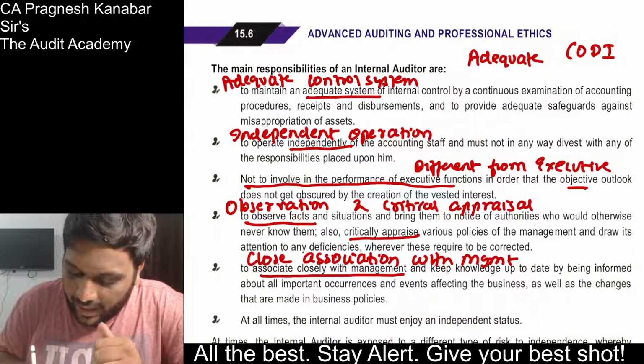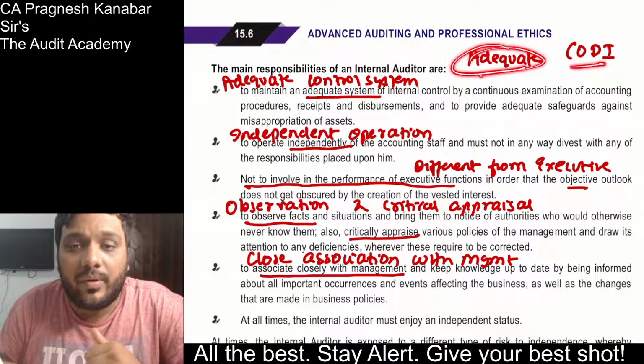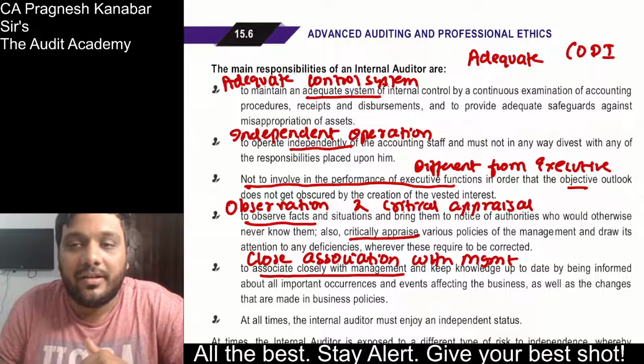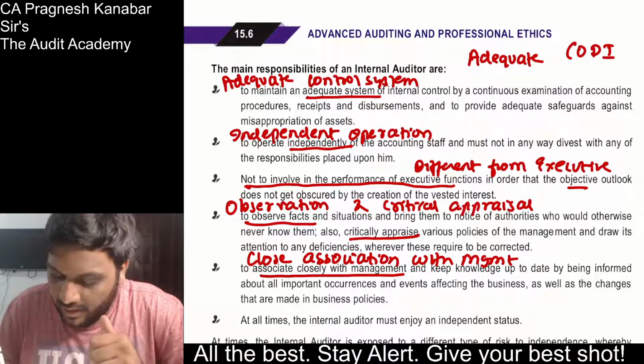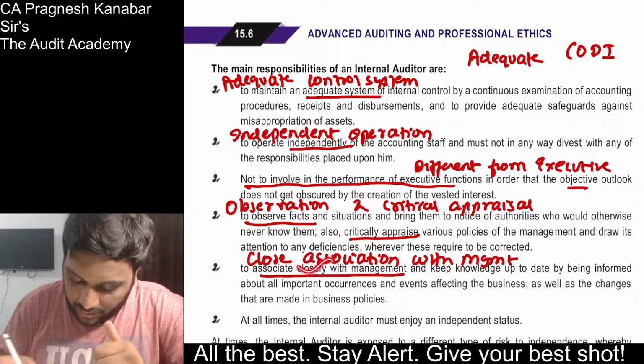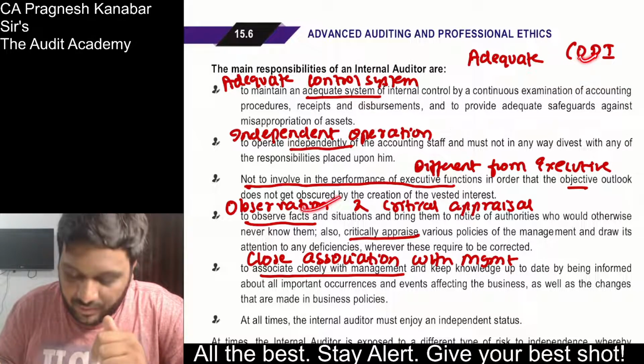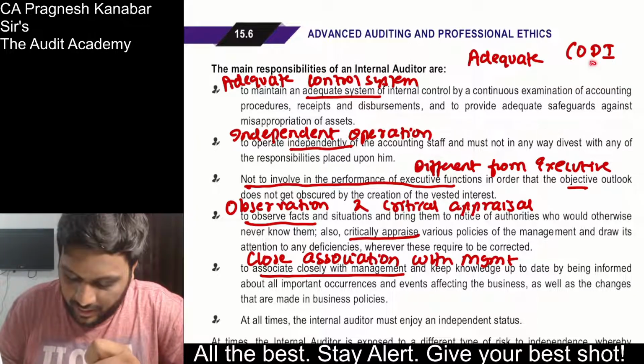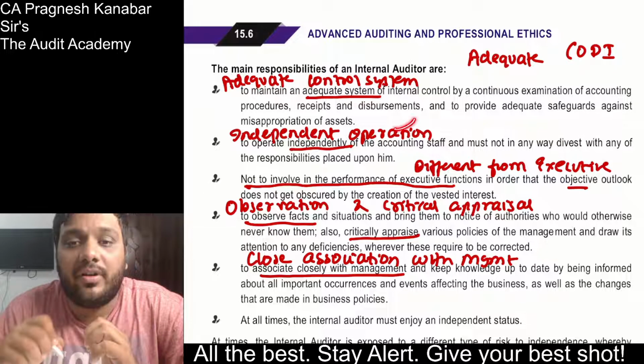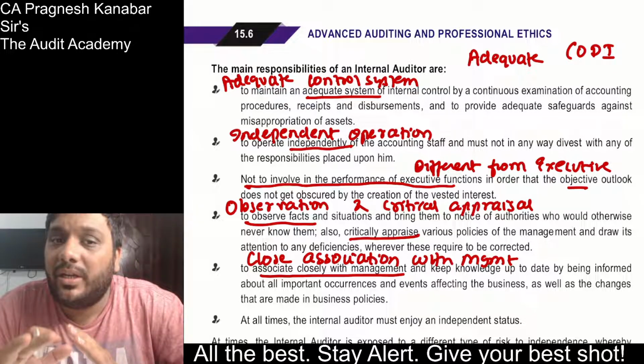All right. So adequate CODI, adequate control system, then CODI, whatever it is, you can put it. So C for close association with the management. O for observation and critical appraisal. D, it should be different from executive, and I for independent operation. There are too many code words in this particular topic.